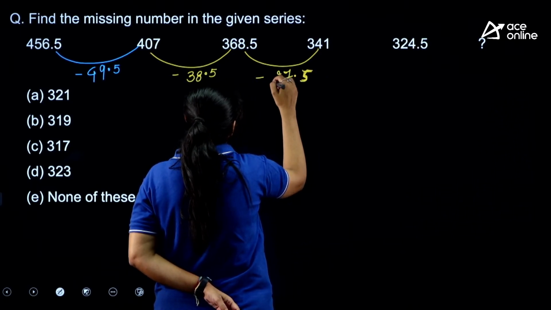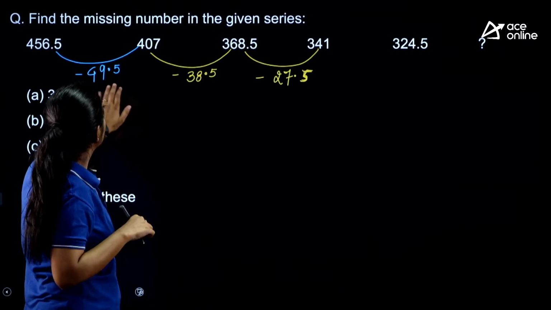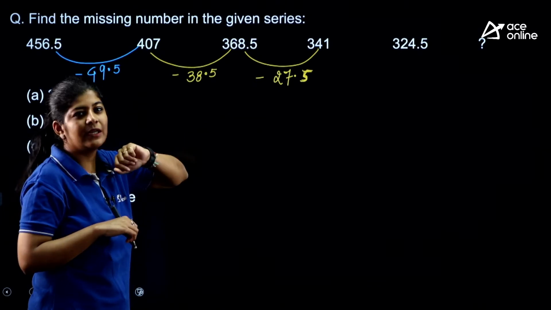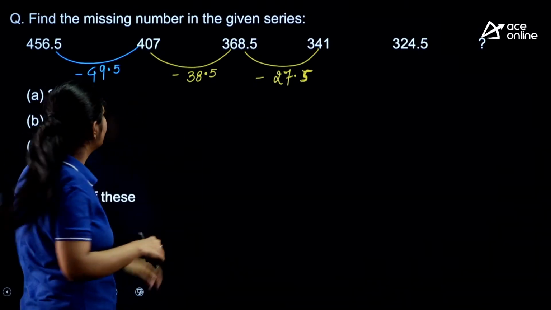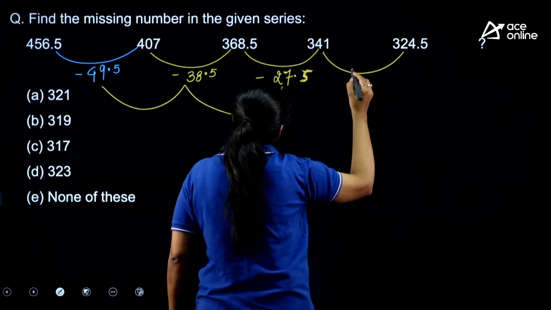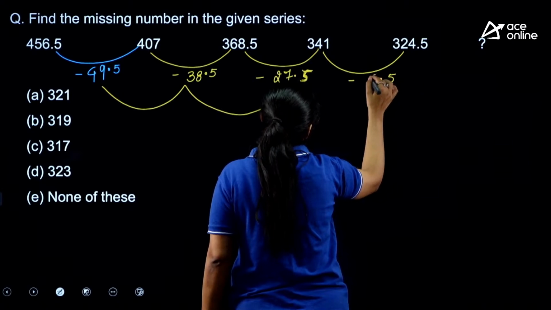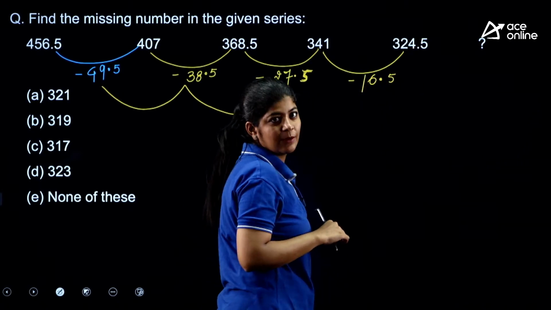0.5, 7 and 27.5. Now if you will see the numbers, what we are doing, we are just eliminating 11, or we are subtracting 11 from them, right? This one minus, here what we are getting, 0.5, 16.5.